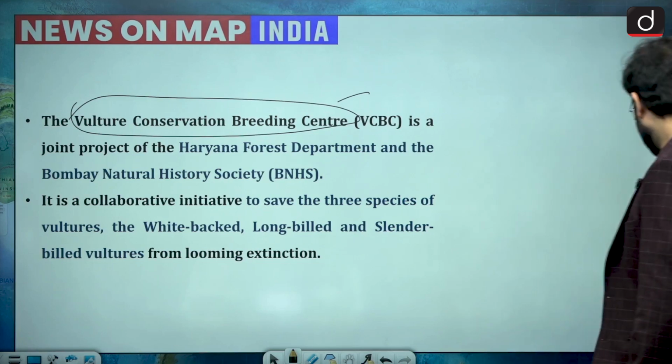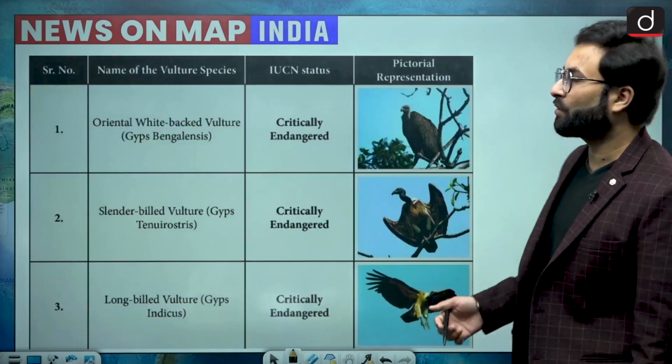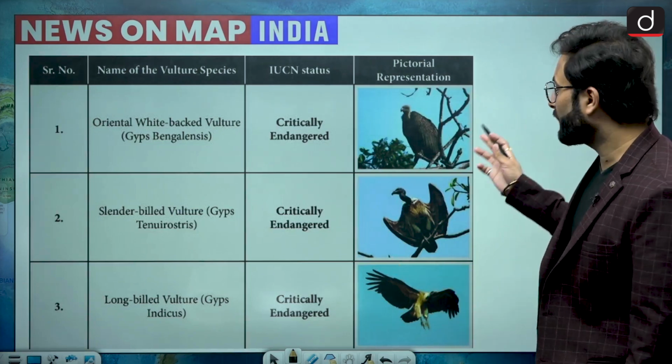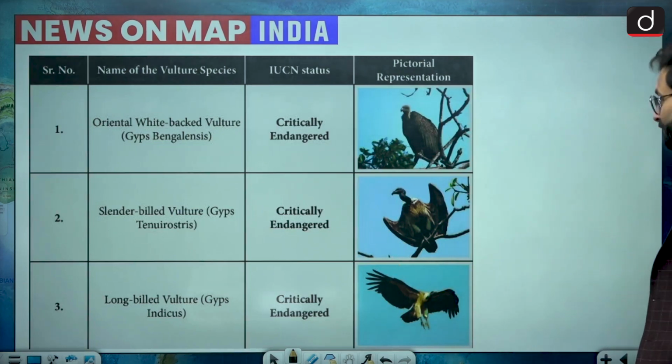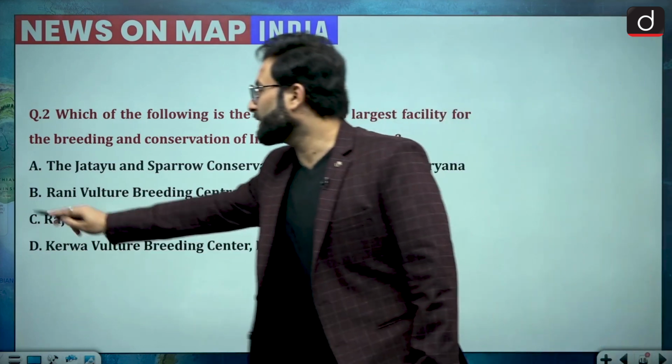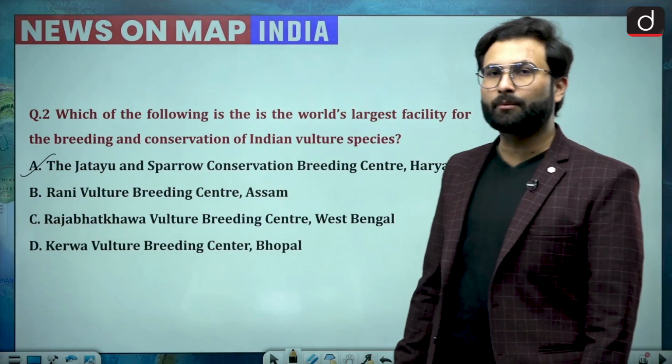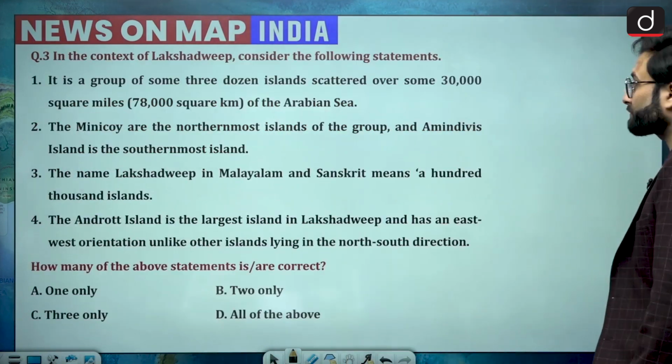Okay, now these are the species which all of them are critically endangered when we are talking about IUCN status. So you can have a look at them. Now option A would be your right answer, that is the Jatayu and the Sparrow Conservation Breeding Center, that is in Haryana. Okay, moving to question number 3.